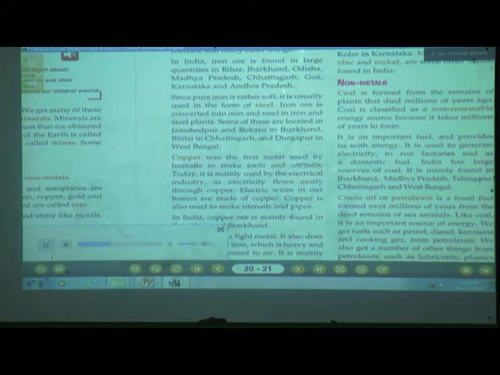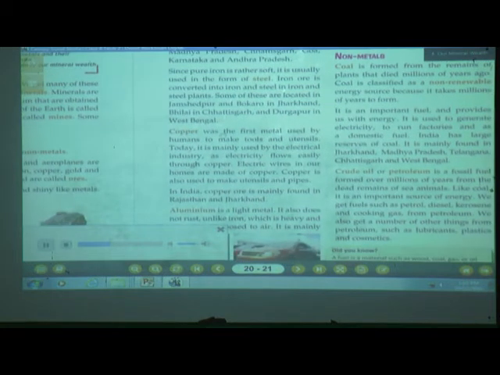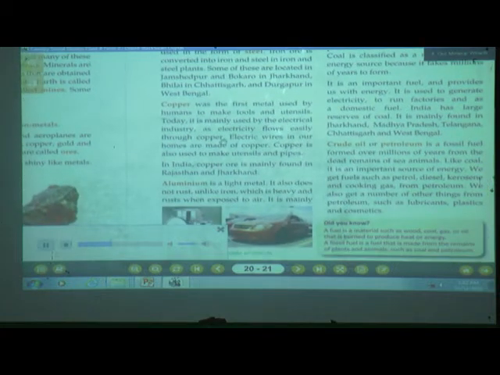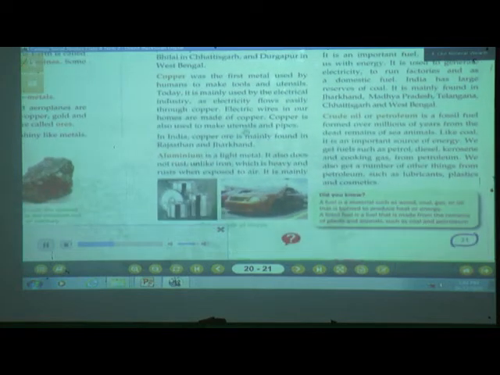Copper was the first metal used by humans to make tools and utensils. Today, it is mainly used by the electrical industry as electricity flows easily through copper. Electric wires in our homes are made of copper. Copper is also used to make utensils and pipes. In India, copper ore is mainly found in Rajasthan and Jharkhand.